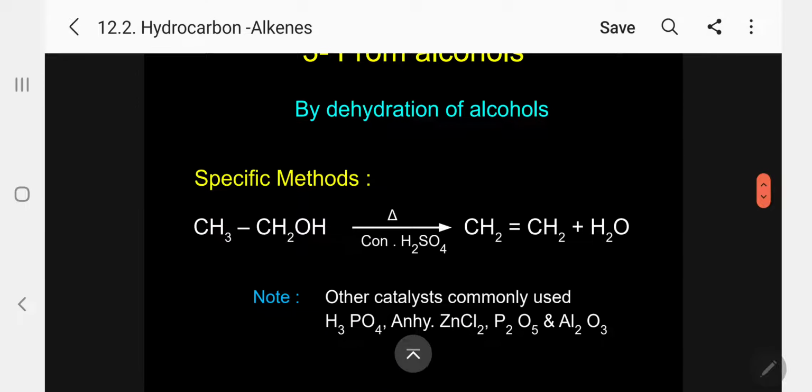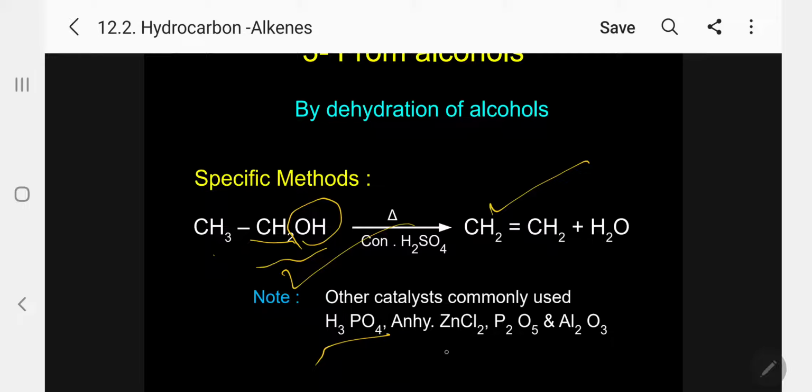A specific example: ethyl alcohol. From this OH and from here H, water is eliminated and ethylene forms in the presence of concentrated sulfuric acid. Other dehydrating reagents commonly used besides concentrated sulfuric acid: phosphoric acid, anhydrous zinc chloride, P2O5, and aluminum oxide can be used as dehydrating agents.